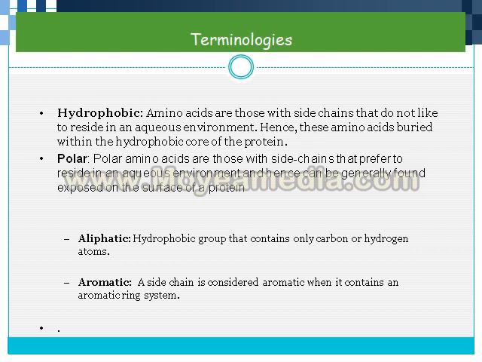Third is aliphatic. Aliphatic amino acids are hydrophobic groups that contain only carbon and hydrogen atoms, and aromatic amino acids are those whose side chain contains an aromatic ring system. So these are the basic terminology of the classification of amino acids.